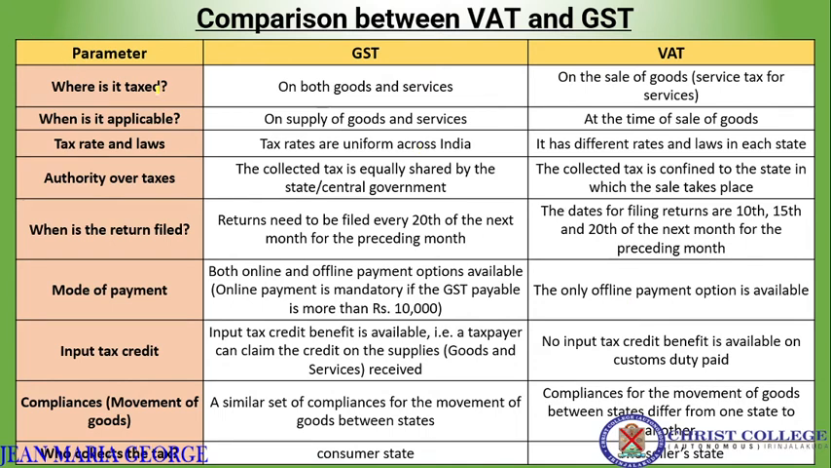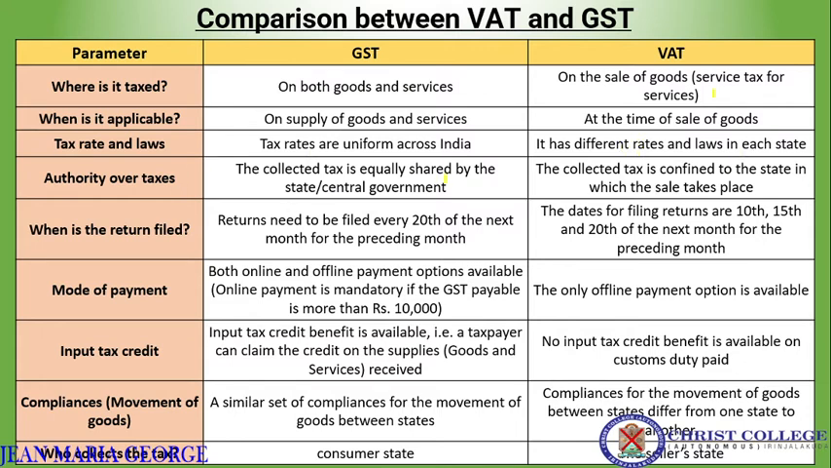GST will be taxed on both goods and services. On the sale of goods, value added tax will be applicable, and for services, service tax will be there. GST is applicable on supply of goods and services, while VAT is applicable at the time of sale of goods. Then tax rate and laws: with GST the tax rates are uniform, whereas here there are different rates for each state.